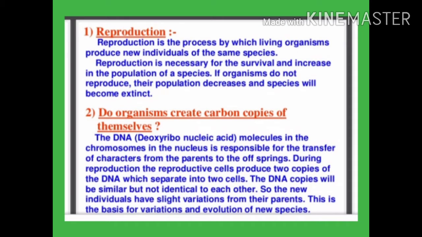In this chapter, we are going to study about reproduction, which is a special biological process related with the production of a new generation of individuals of the same species. Though reproduction is not an essential process for the survival of an individual, it is essential for multiplication and continuation of the species.